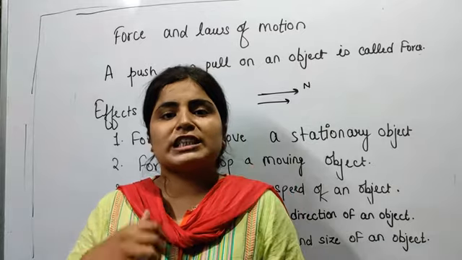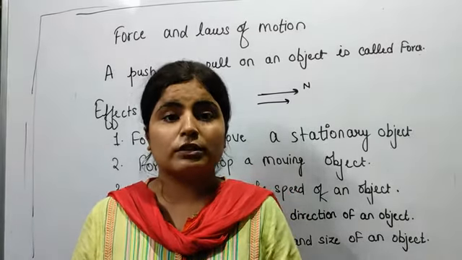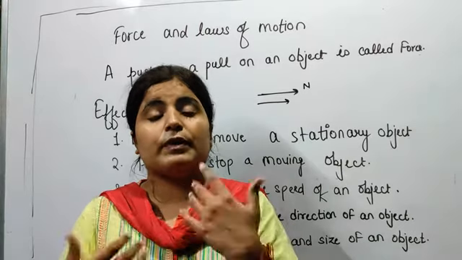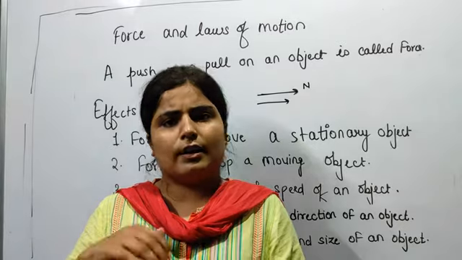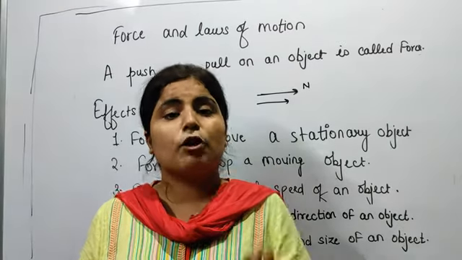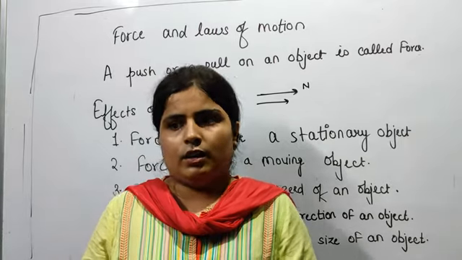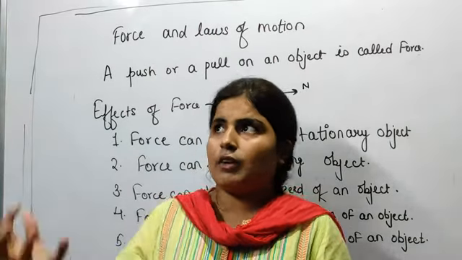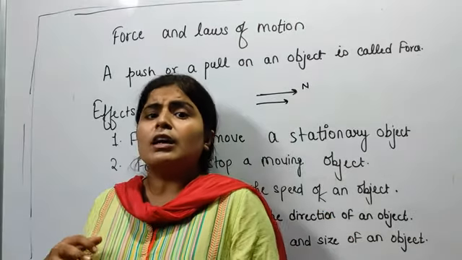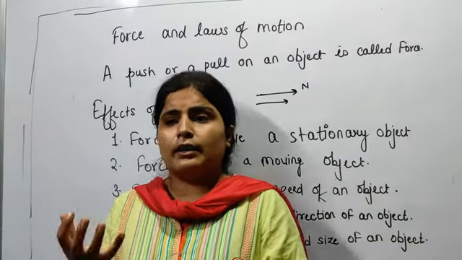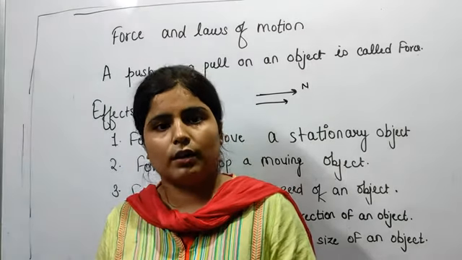Force can also change the speed of an object. Whenever we apply more force, its speed will increase, and we can also decrease the speed of any object by applying force. In case of gravity, whenever any object is falling from a height, its speed will increase because the force of gravity also acts downward.